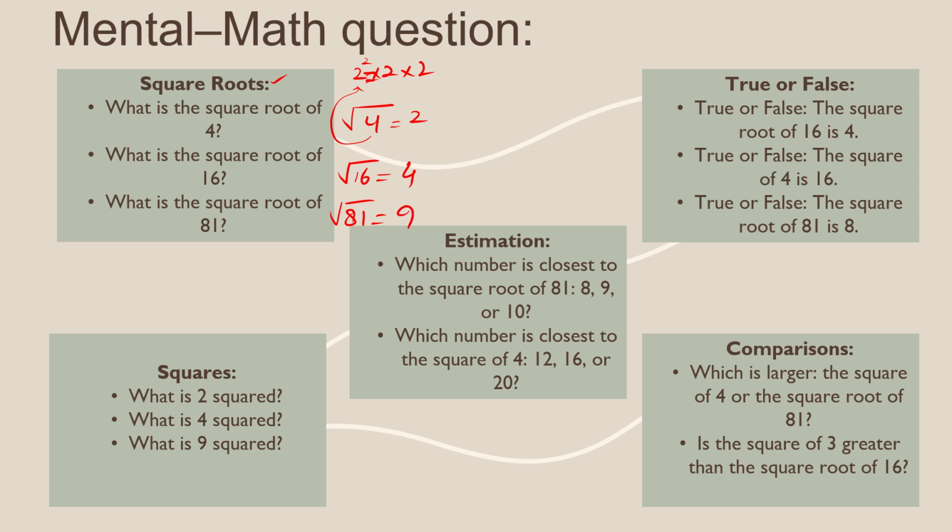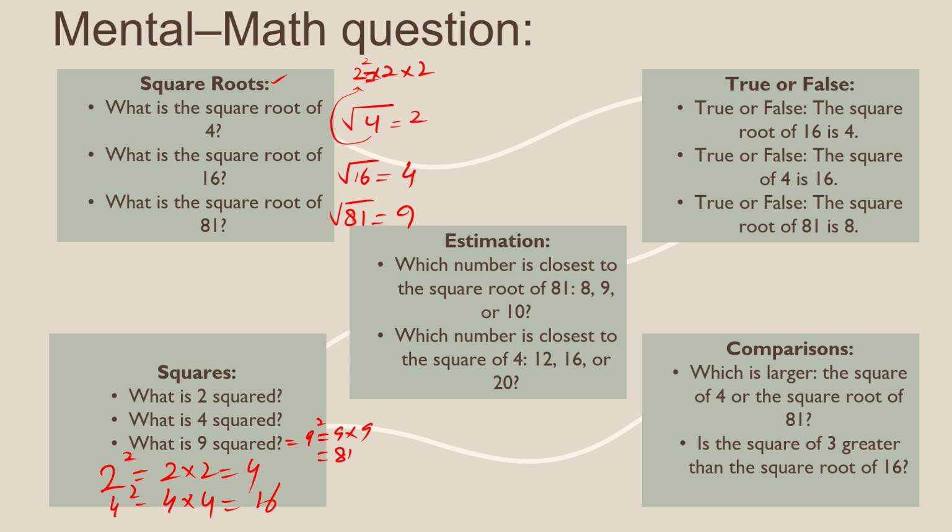What is 2 squared? 2 squared means 2 to the power 2, which is equal to 4. 4 squared is 4 into 4, which is 16. And 9 squared is 9 into 9, which is equal to 81.